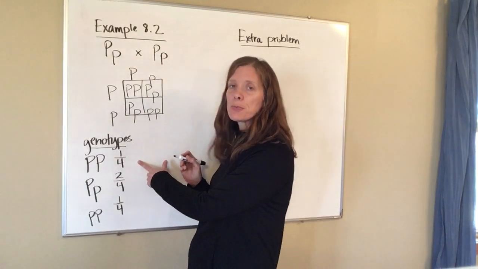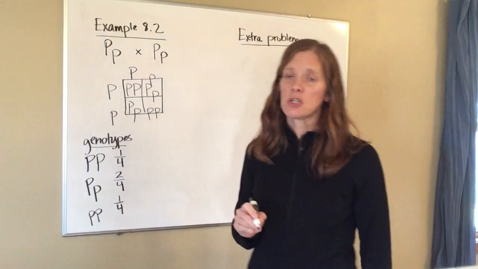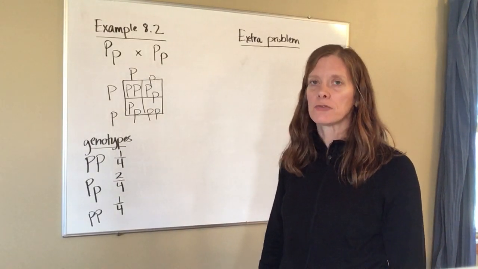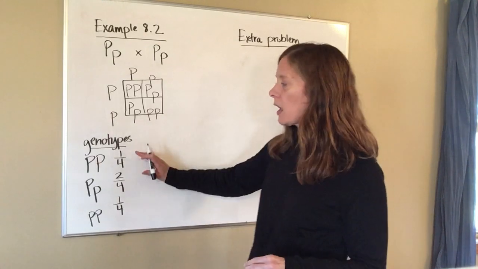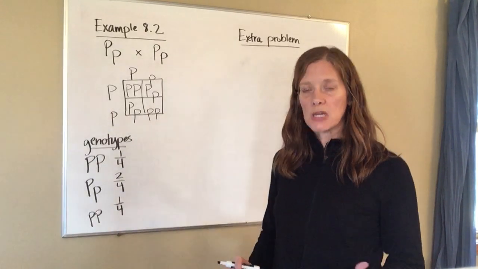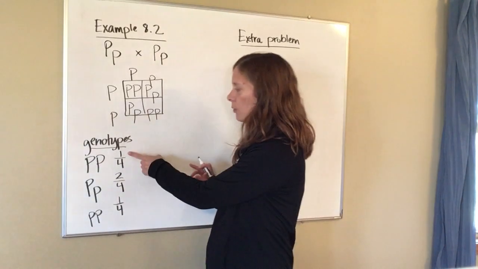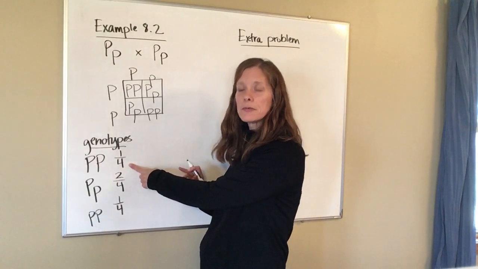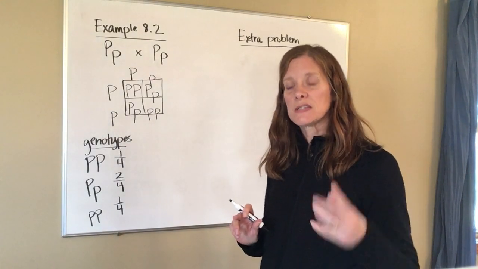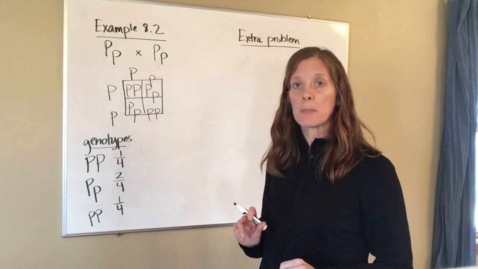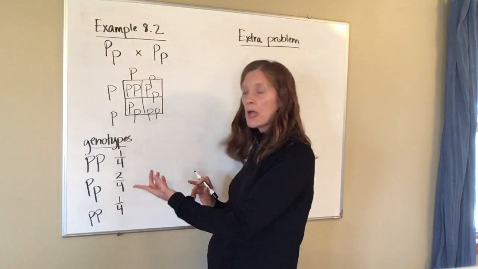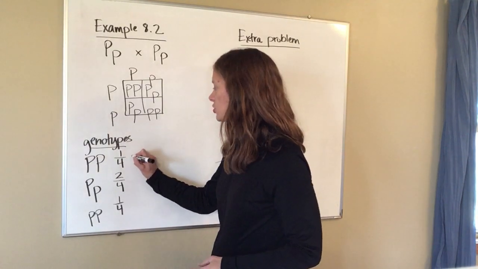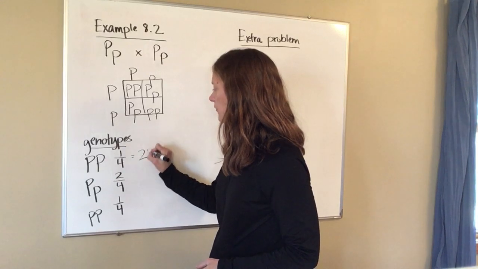Now, when you calculate these percentages, it's perfectly fine to use a calculator. This first one is simple enough that you may not need a calculator for it, but if you don't remember how to convert a fraction to a percentage, we'll run through it real quick. 1 divided by 4 will give you 0.25, and that is a decimal. To turn a decimal into a percent, you need to multiply by 100. So you're going to type into your calculator 1 divided by 4 times 100, and that should give you 25%.